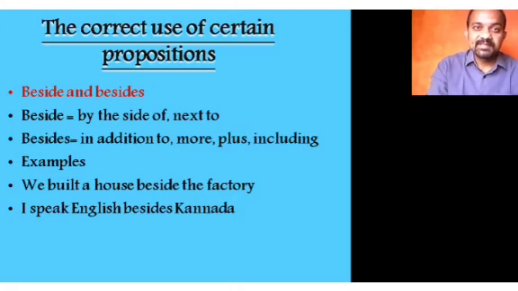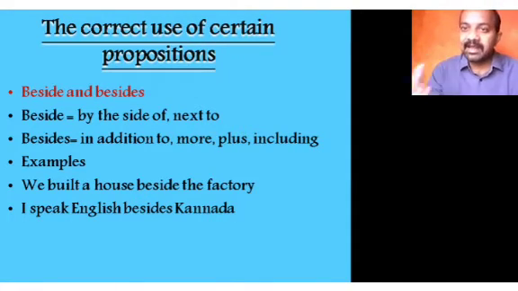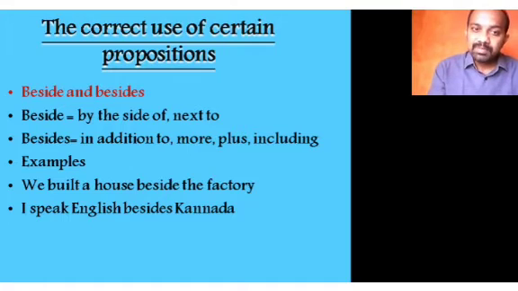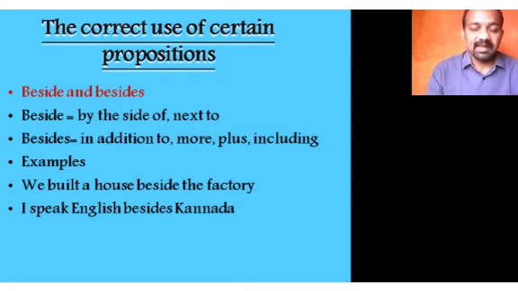First, the correct use of certain prepositions. The first one, beside and besides. More often than not, these two are misunderstood. Beside means by the side of or next to. Besides means in addition to, more than, plus, including. If you look at the examples, you will know it.